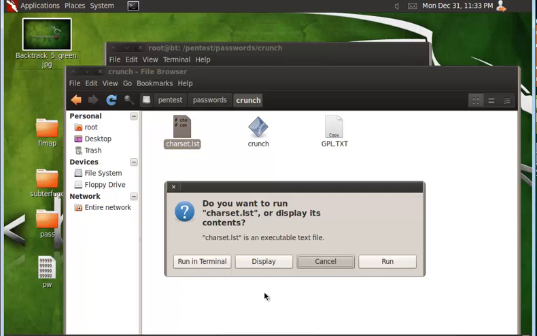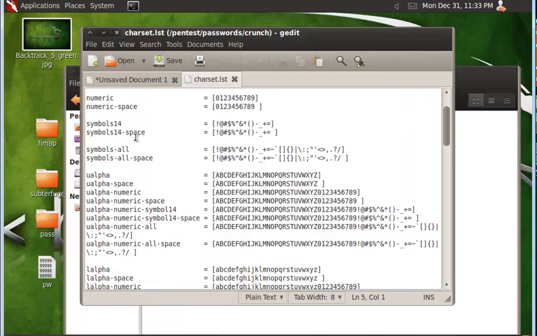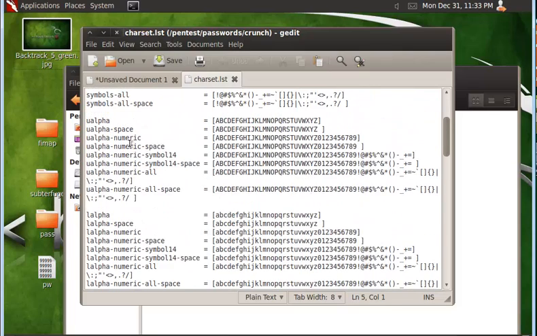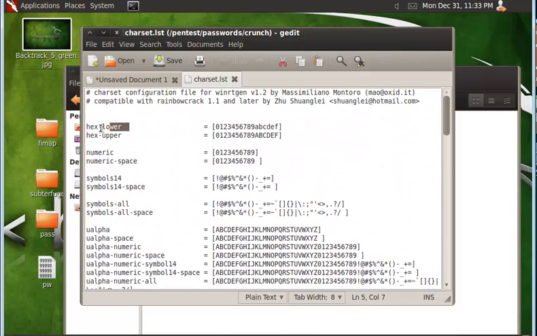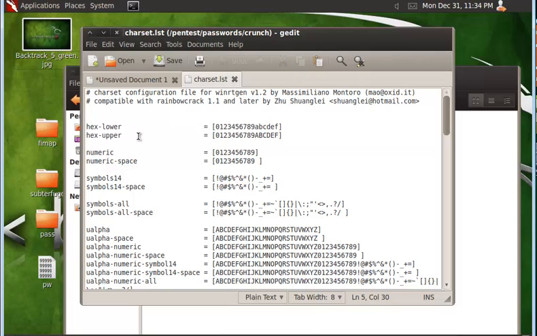Let's just open this file, and here you can see a lot of options to keep. So lowercase hex and uppercase hex, these two will be useful when you are creating a word list for WPA or WPA2 or even WEP cracking. So if you want to crack a Wi-Fi, this would be more useful. So I just copy this one.